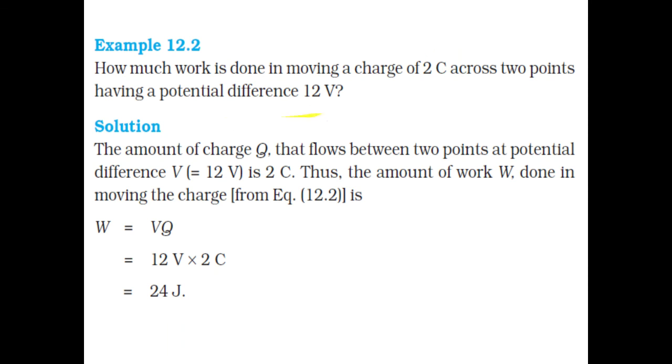For potential difference, we discussed writing the symbol delta V, and if we are simply writing V, it also means the same. So don't get confused about why this book is not writing delta V. We just differentiate V and delta V to make you understand that V shows potential and delta V shows potential difference. Otherwise, in formulas we can use them as they are. Simply we write the formula and multiply, and we get work equal to 24 joule.